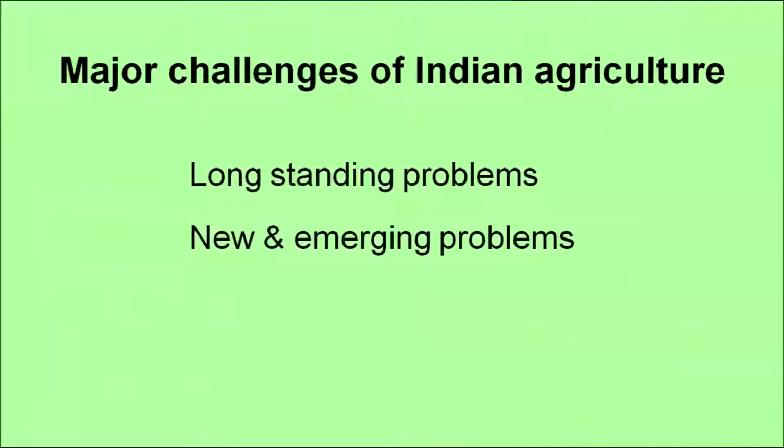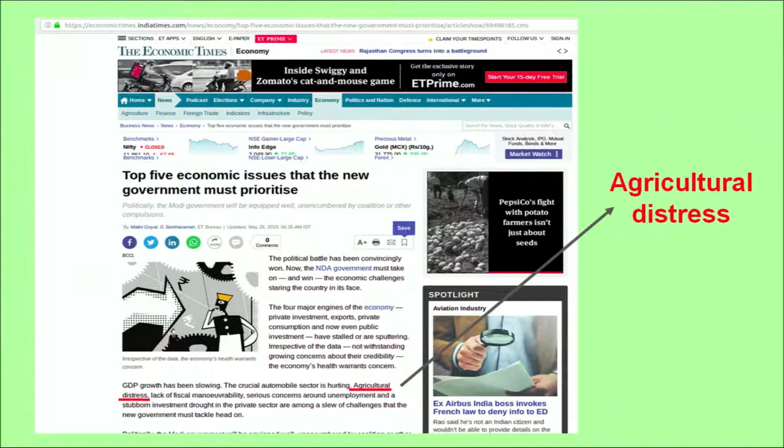Even today, some of the problems that exist in Indian agriculture are long-standing problems, and some are new and emerging problems, depending on the practices that we are using now. In the recent election, one of the major challenges that the coming government has to face is the agriculture distress in the country. This is a picture from the Economic Times site, which showed that agriculture distress is one of the major challenges that our government has to face now.